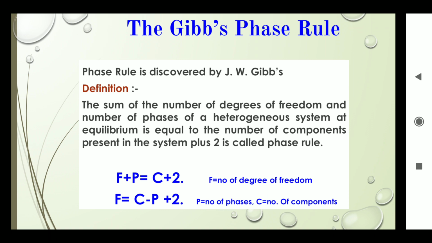So what is F? It is the degree of freedom, and the number of phases is capital P, that is equal to capital C plus 2. C is the number of components. On the right hand side, we have already listed the abbreviations. F is the number of degrees of freedom, P is the number of phases, C is the number of components.